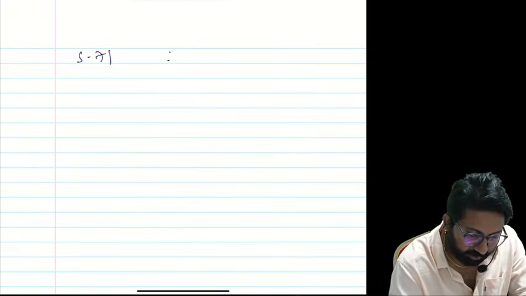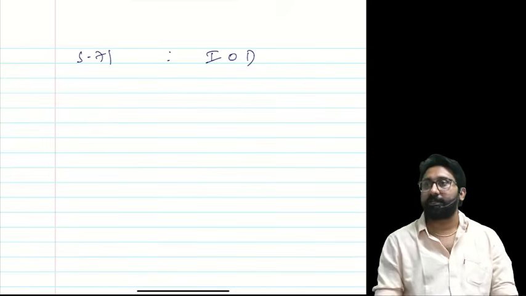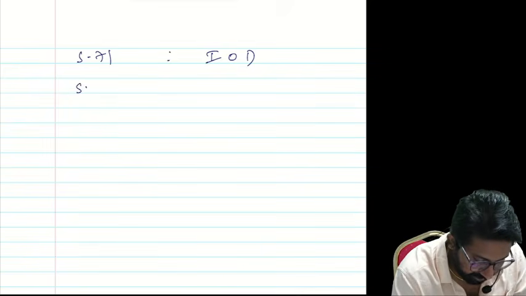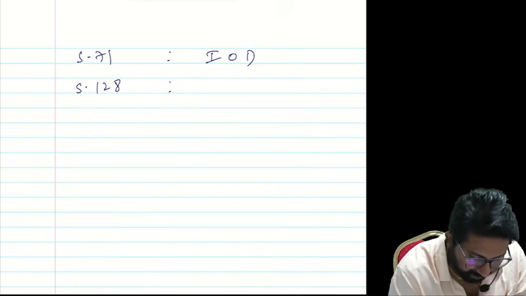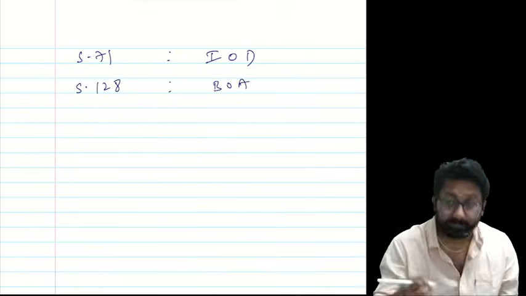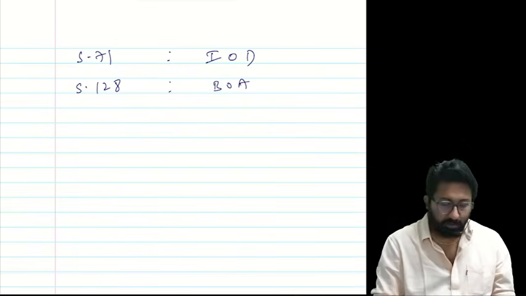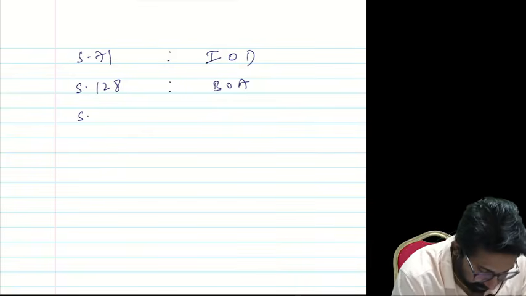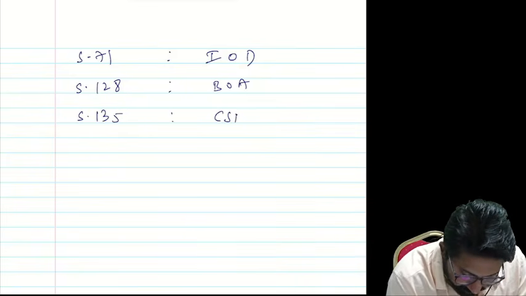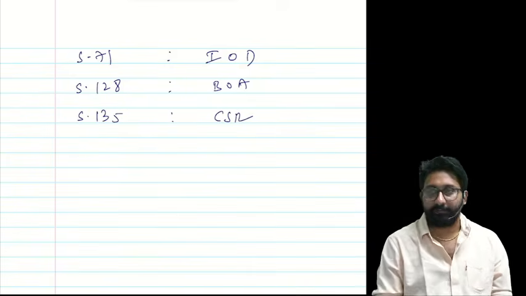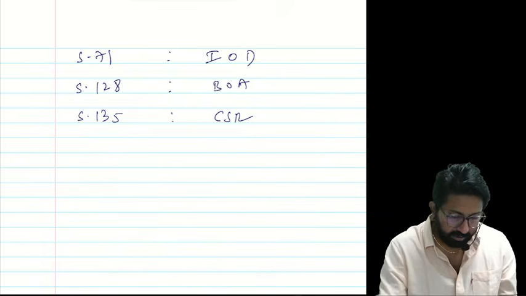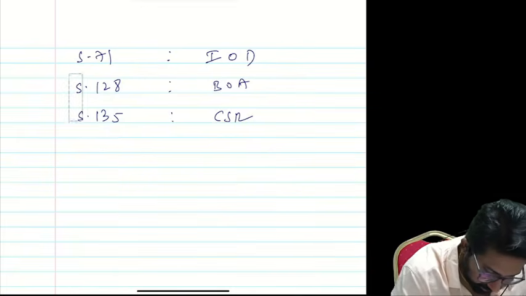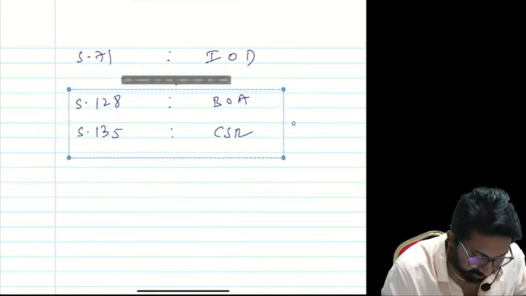Section 71, issue of debentures. Section number 128, books of accounts. Section number 135, CSR.